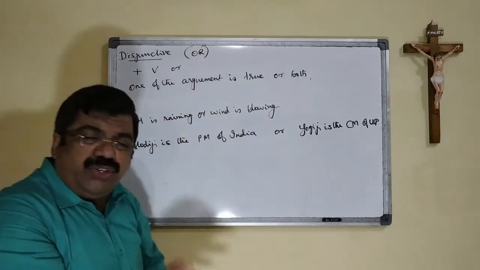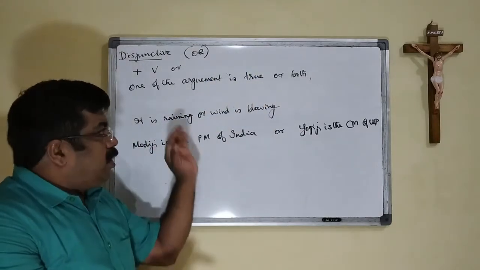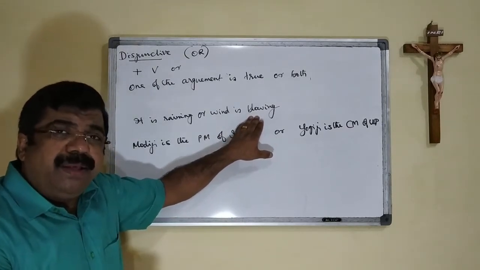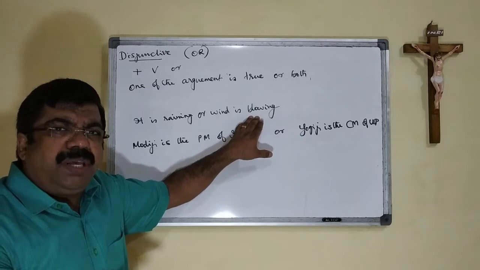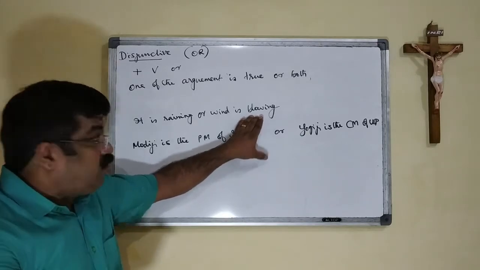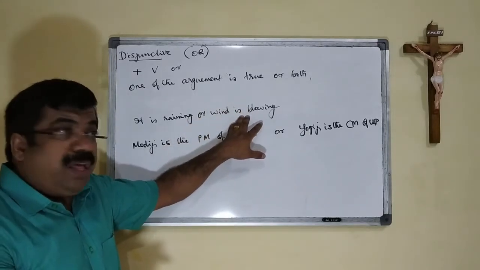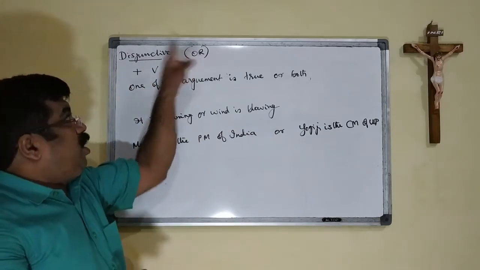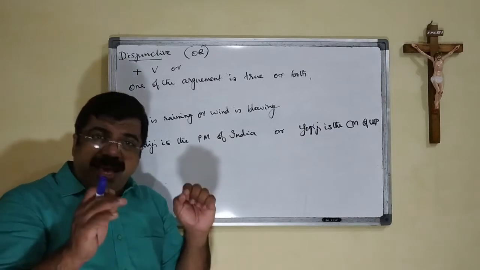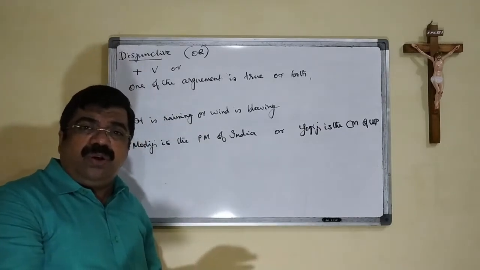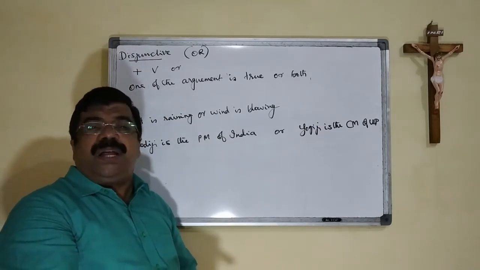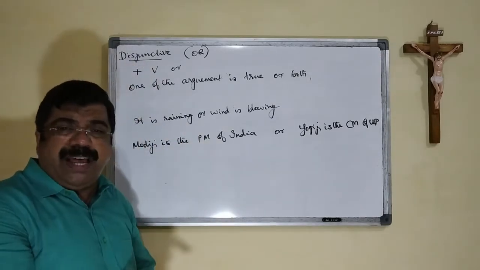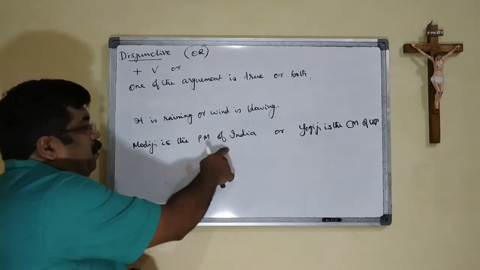Right now it is raining, you assume. At that time it is not necessary that the wind is blowing. In certain cases, when we have heavy rains, wind will also be there as well as rain. So the disjunctive says either of the statements is true or all of the statements are true. The second example, we are very familiar with: Modi ji is the PM of India.